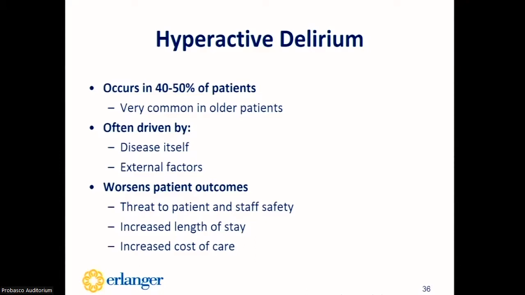It may be caused by numerous factors linked to both the disease itself, including things like septic encephalopathy or CNS disturbance, and also to external factors such as pain, discomfort, noise, loss of body control, and poor sleep hygiene. Typically this cognitive alteration will vary throughout the day, and it commonly reaches its peak intensity during the night. It has been proven to worsen patient outcomes by threatening patient safety, increasing their length of stay in the ICU and in the hospital, and overall increasing patients' cost of care.